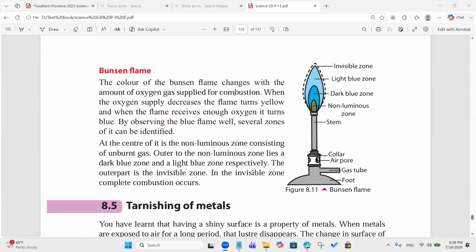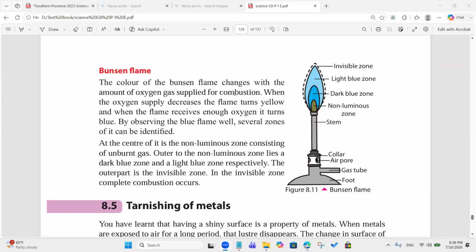Several zones can be identified. At the center is the non-luminous zone consisting of unburnt gas. Outer to it lie a dark blue zone and a light blue zone.